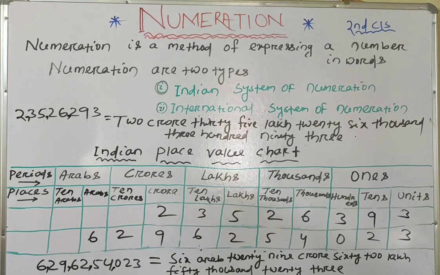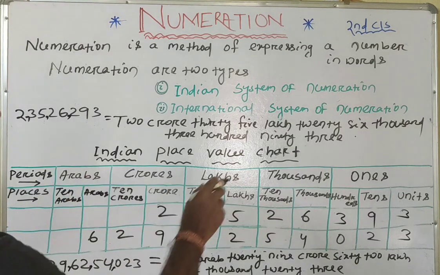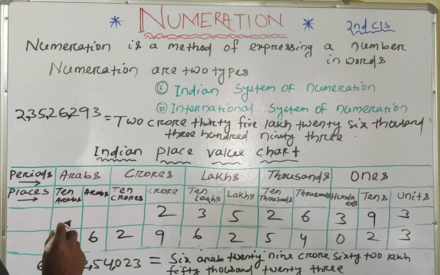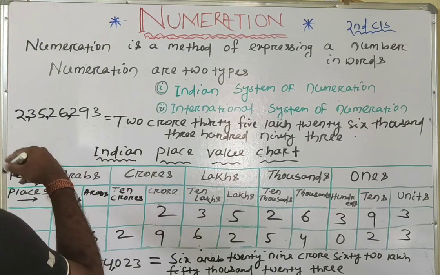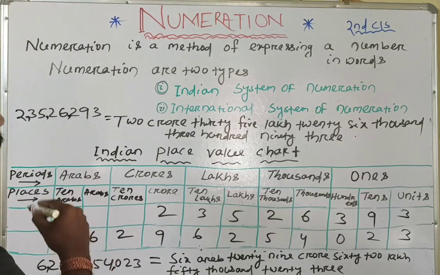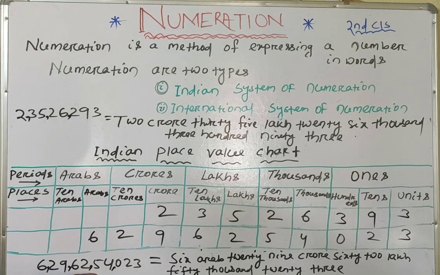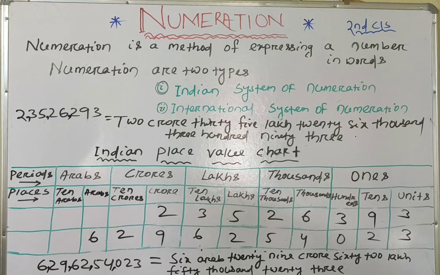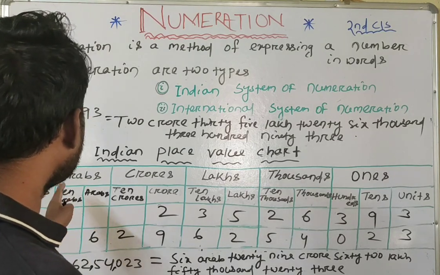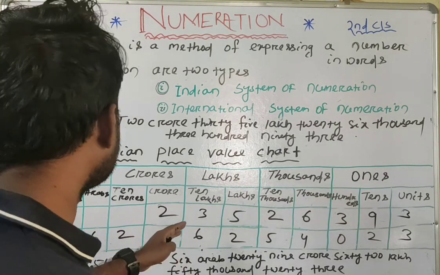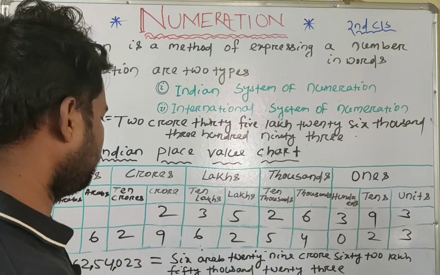So according to period, we have to put commas. First we go to the extreme right side of the number and count 3 digits. Then 2 digits put a comma, then 2 digits put a comma, then 2 digits put a comma, and like that. Again, according to period, we will write from the extreme left side of the period.